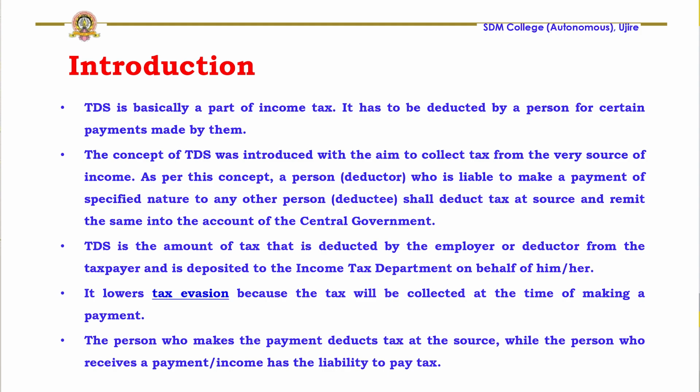As per this concept, a person who is liable to make payment of a specified nature to any other person shall deduct tax at the source and remit the same into the account of the central government. With an example, in the case of employment, the employer will be called the deductor and the employee will be called the deductee. The employer who makes a regular payment of salary to the employee every month will have to estimate the income of the employee by the end of the 12 months.